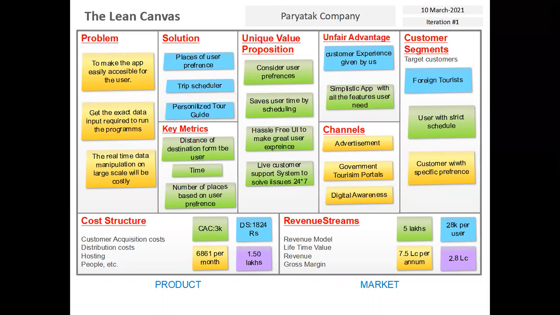Now the next is to get the exact data input required to run the program. The main problem with the complex algorithm is to get the exact user input data, so that it can run the algorithm and get the desired results.